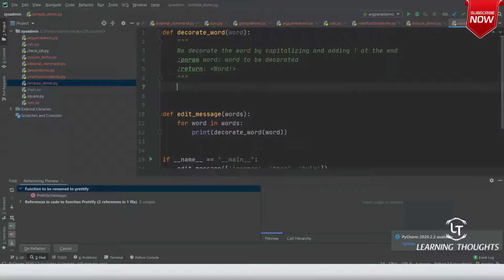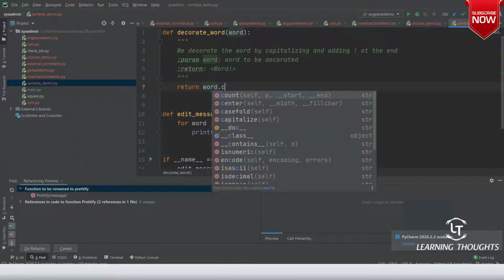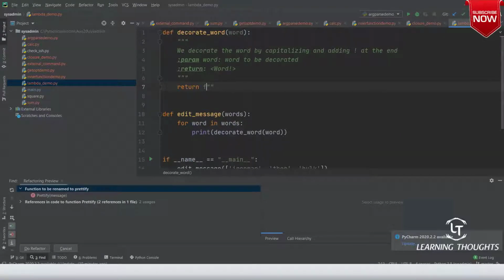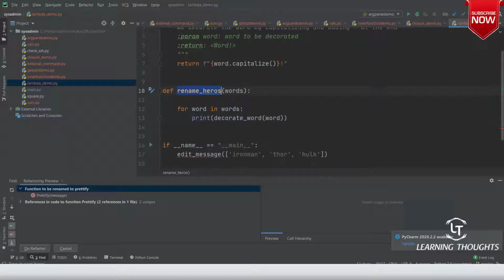Now these words will be passed over here, and then the decorate word needs to return, let me use format strings, word dot capitalize, and then at the end an exclamation mark. Am I clear on this? Rather than calling it edit messages, let me call it rename_heroes. This looks like a better one.